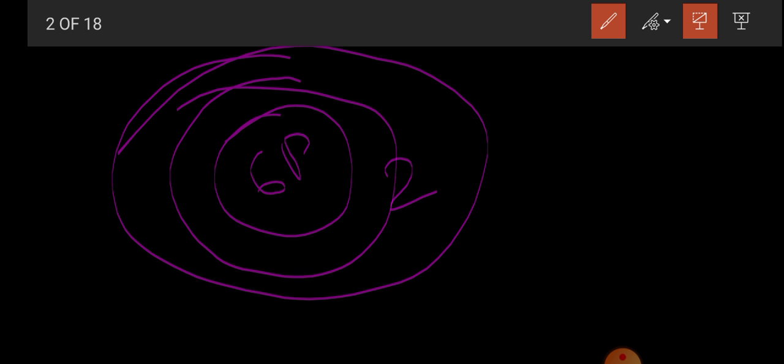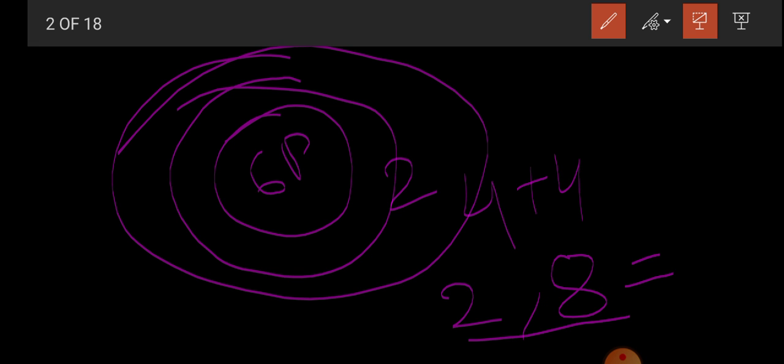Let me explain again that carbon has 6 protons in the nucleus. If the electrons are distributed, then 2 electrons are in the first orbit and 4 electrons in the second orbit. If it takes 4 more from somebody, it will be 2 and 8, so the total electrons become 10.